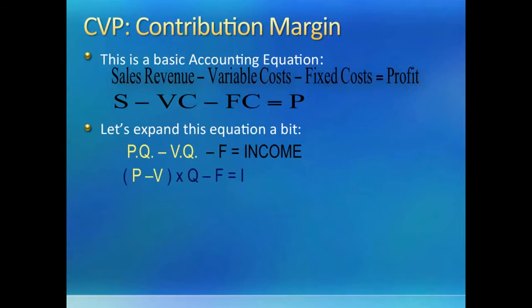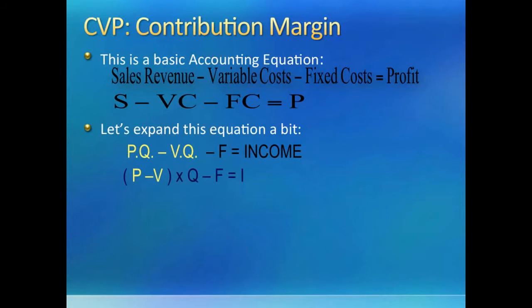So we didn't do anything much to our basic equation. I hope that is clear. Now notice the portion in yellow. This is contribution margin. So contribution margin is the difference between sales revenue and variable costs. In other words, it is the money left over to cover our fixed expenses. If all fixed expenses are covered, remaining contribution margin will contribute towards profits.